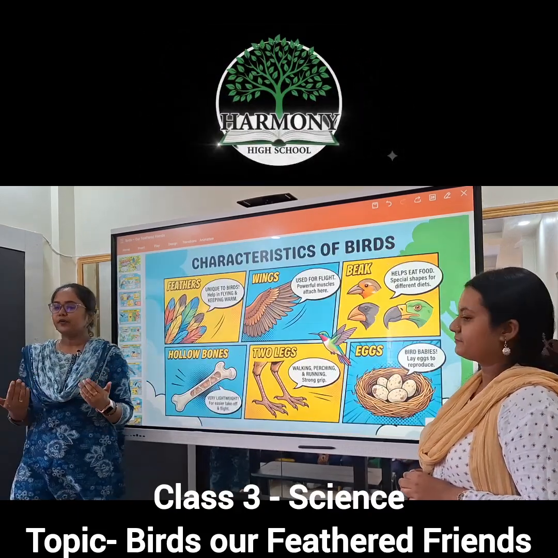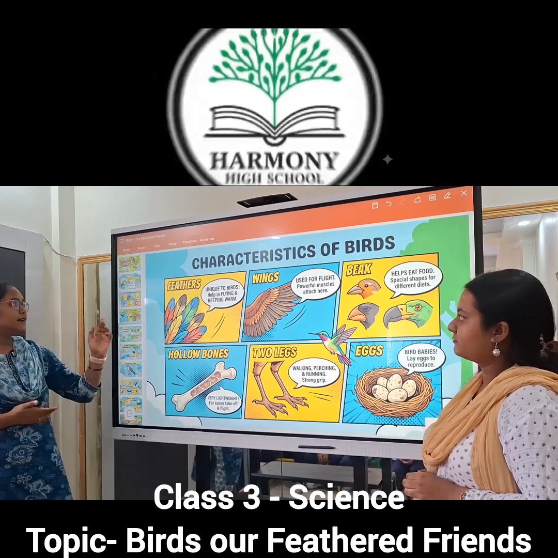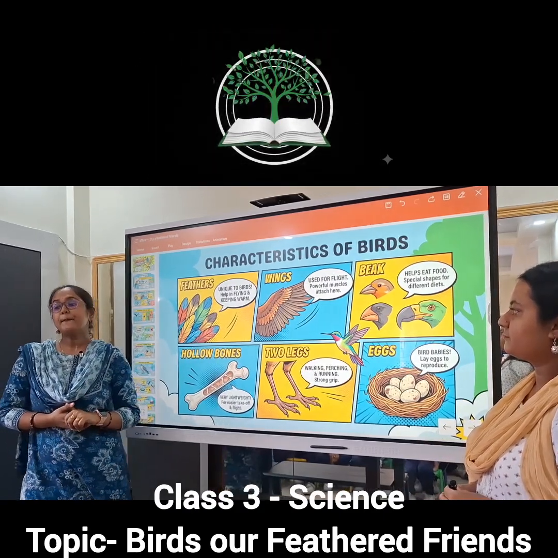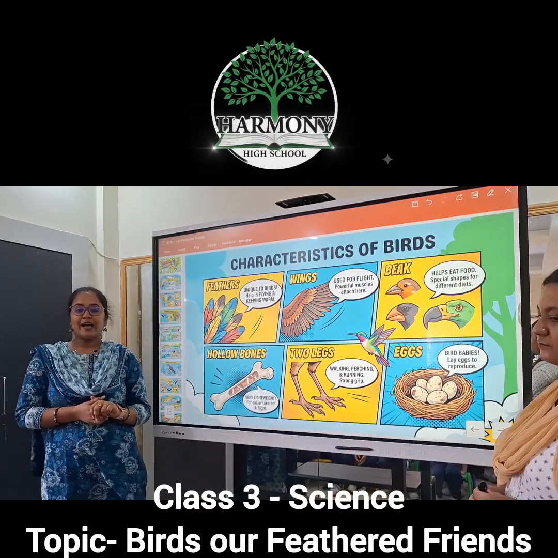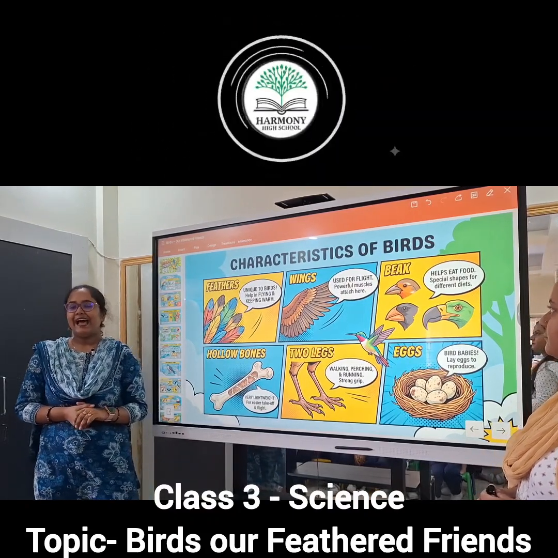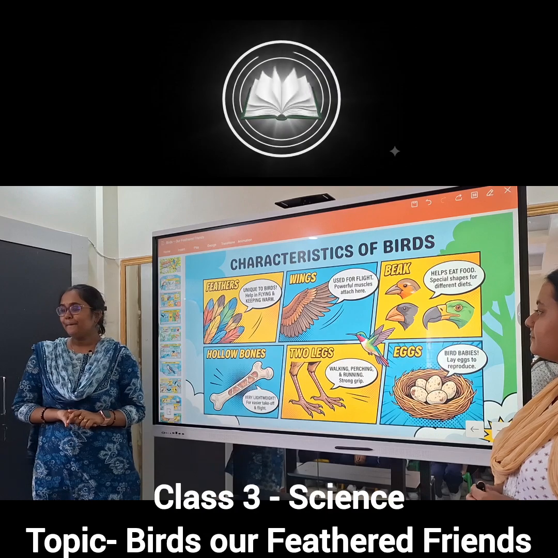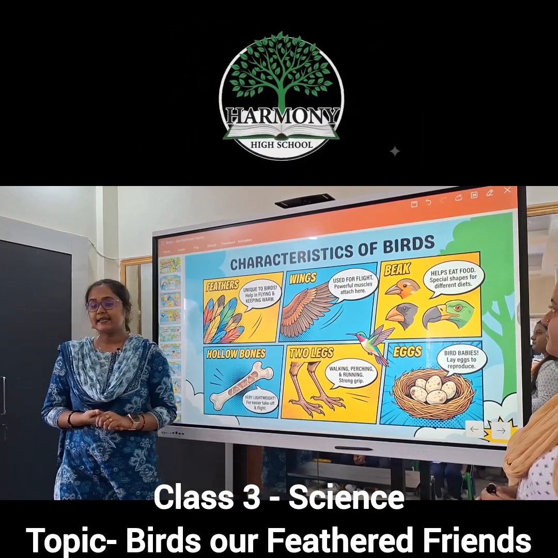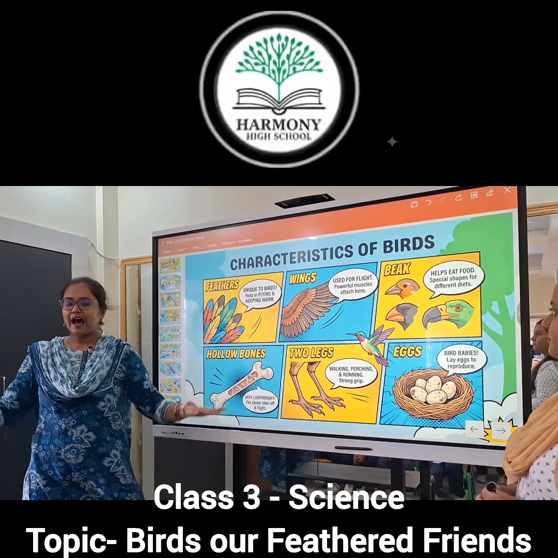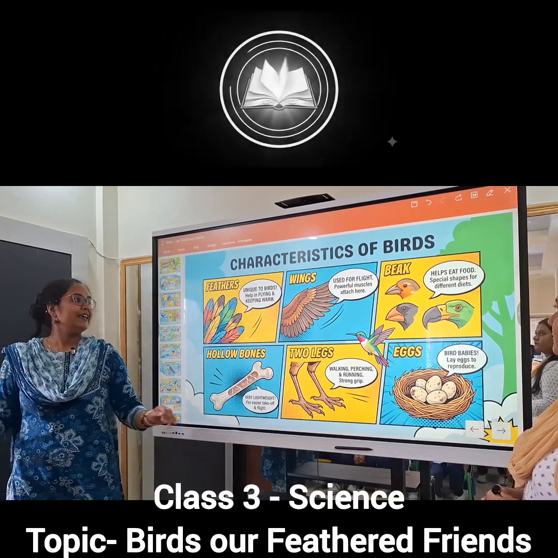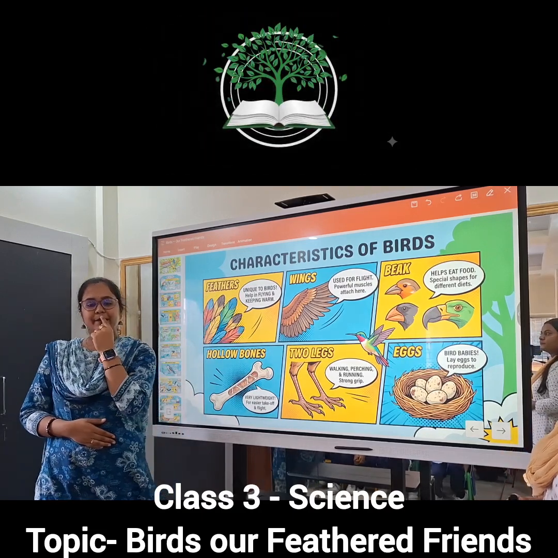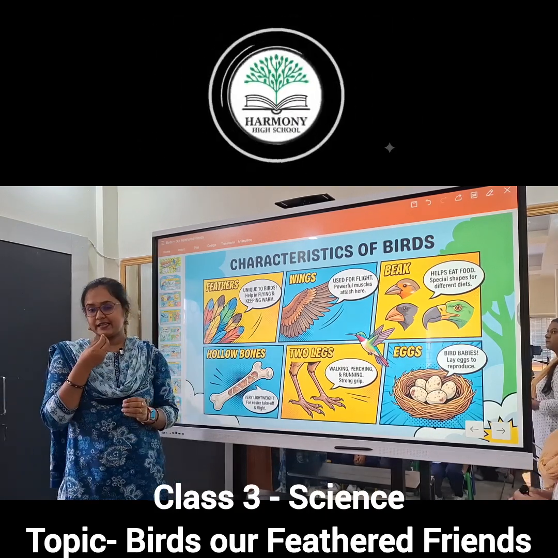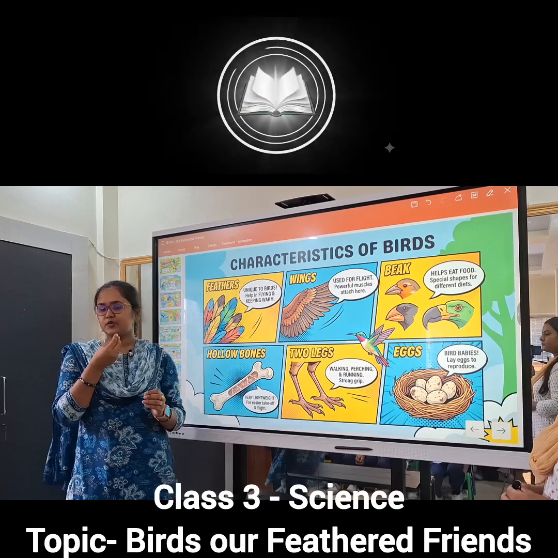Now we will learn what there is in a bird. First one, feathers. They have unique and colorful feathers. Most birds have colorful feathers, but the crow has only black feathers and the swan has only white feathers. Next, wings. What is the use of wings? The wings are used to fly, with upstroke and downstroke. Next is the beak. We have a mouth, but the birds have a beak. The beak helps the bird to eat food. We know that living beings need to eat food.